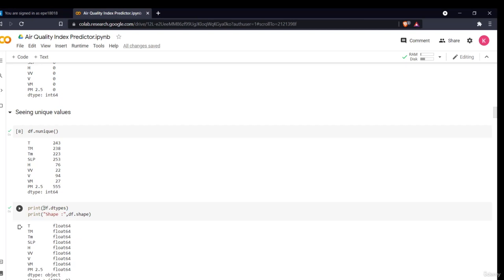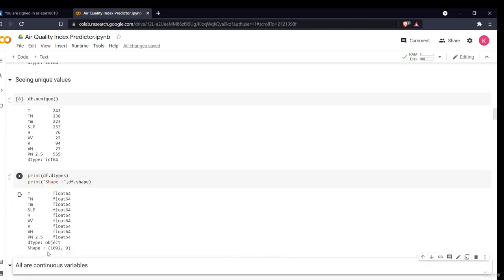We can also see the shape of the data set. As you can see there are 1092 rows and 9 columns. The 8 are the parameters and the ninth one is AQI, that is the dependent variable.